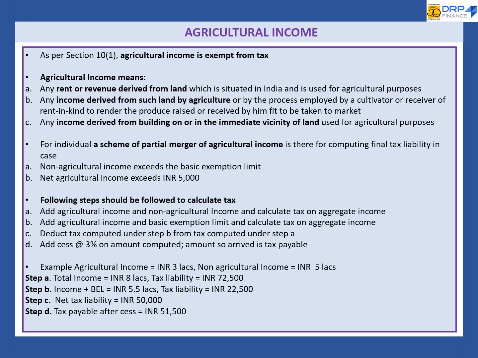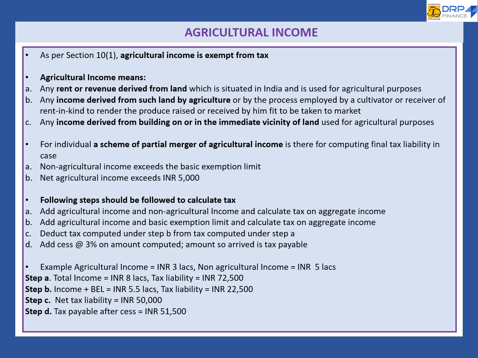If non-agriculture income exceeds the basic exempt limit and net agriculture income exceeds 5,000, the following steps should be followed to calculate tax. Step A: add agriculture income and non-agriculture income and calculate tax. Step B: add agriculture income and basic exempt limit and calculate tax. Deduct tax computed in step B from tax computed in step A. Add cess at 3% on the amount computed. The amount so arrived is tax payable.